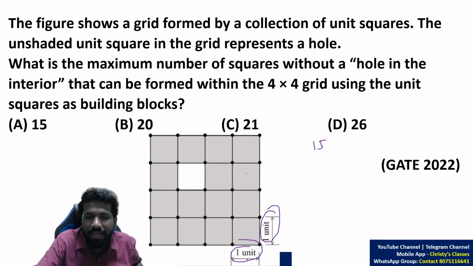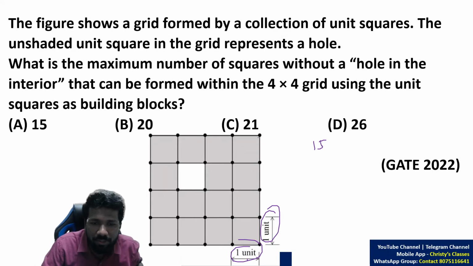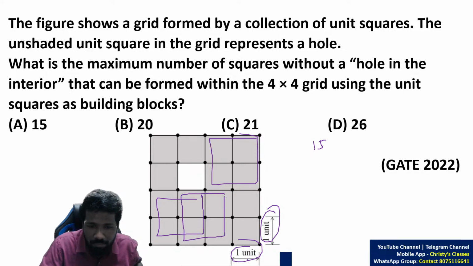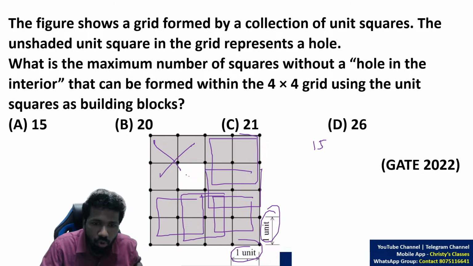Now there are also squares with 2 unit length and 2 unit breadth. For example, this one, look at this, or this one, or this one, please don't miss it, or this middle one. These are the 5 more squares. You cannot count this one because it has the hole in the square. Vertically 1, 2, 3, horizontally 1, 2, 3, but this one is counted twice. Don't count it twice. The total is 5 more. 15 plus 5, 20 only, not 21.